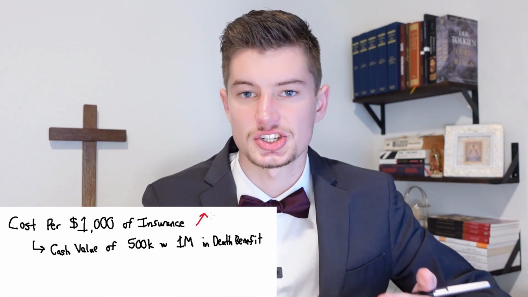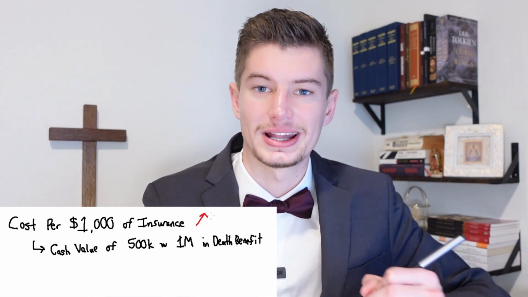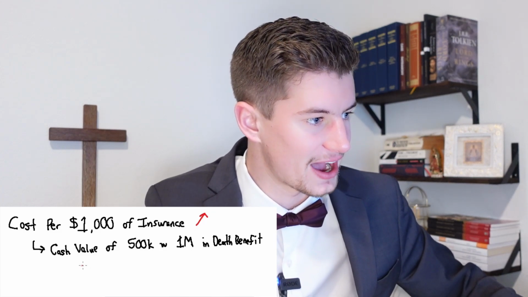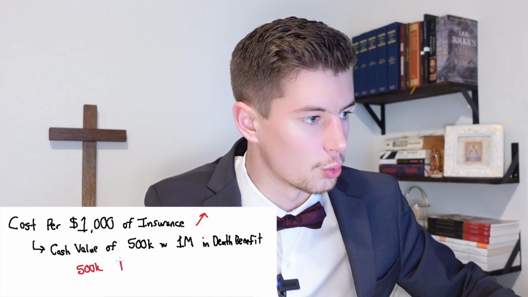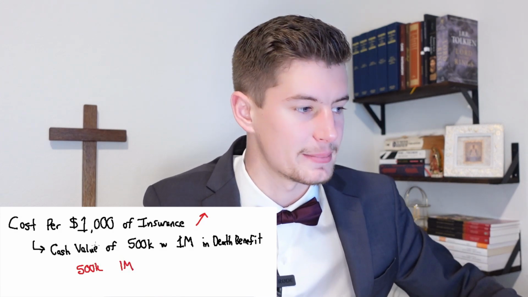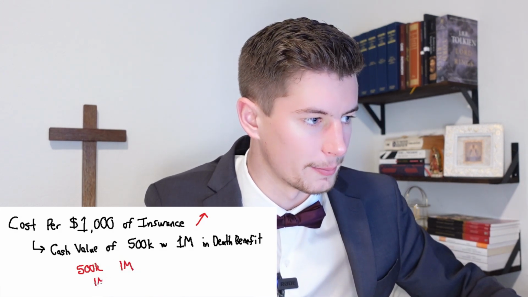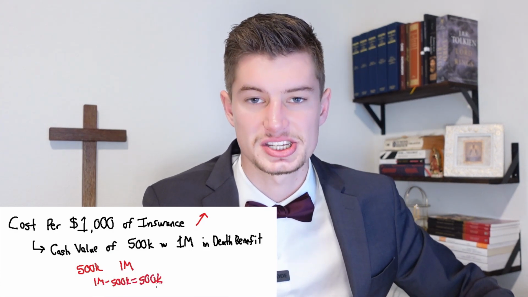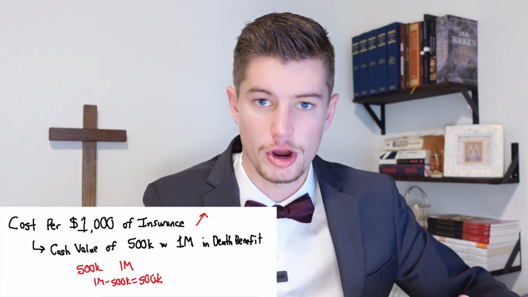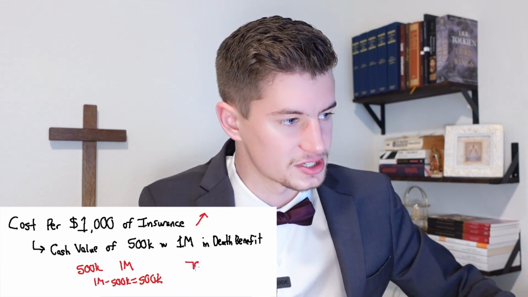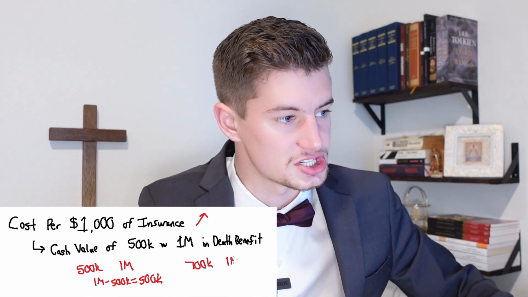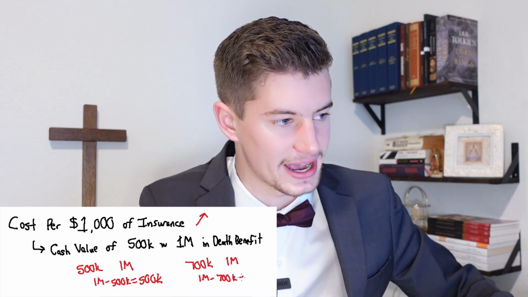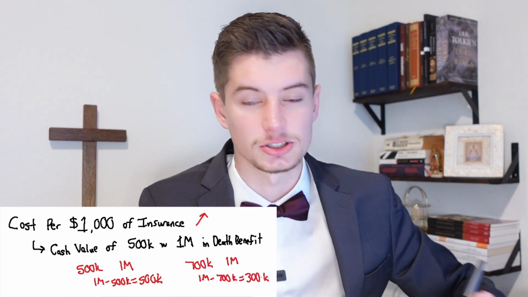Why? Because just like that objection says, as you get older, you're more likely to pass away. However, let's take a look at this little example here. If you have $500,000 of cash value and $1 million worth of death benefit, that means you're paying for $1 million minus $500,000, so $500,000 worth of insurance. However, this is hopefully going to grow. Once this $500,000 grows over time to, let's say, $700,000, and you still have a $1 million death benefit, well, now you're paying for $1 million minus $700,000 equals $300,000 worth of insurance.